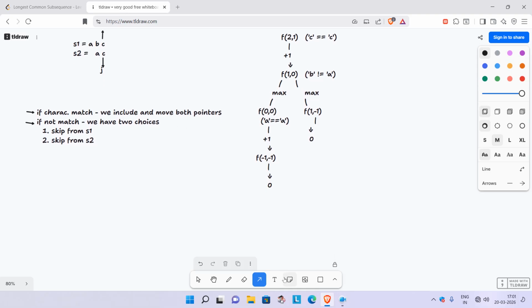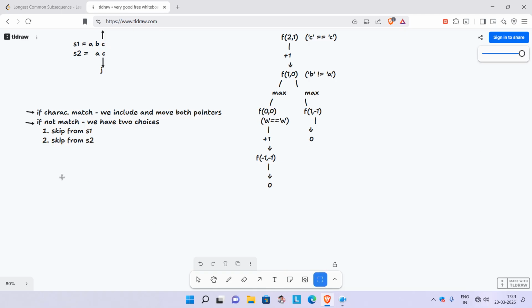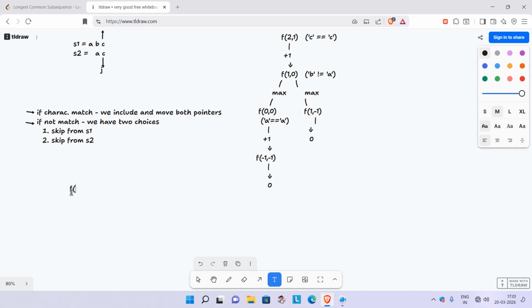Now coming to the recursion, I can also define the state there. First of all, this is f of i comma j. What it means is the LCS, the longest common subsequence.